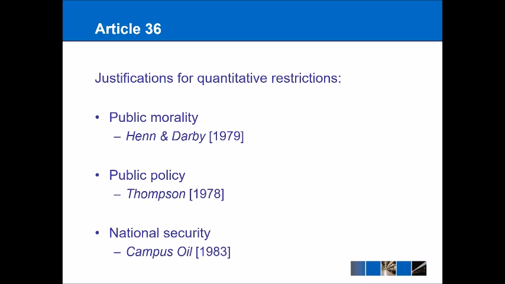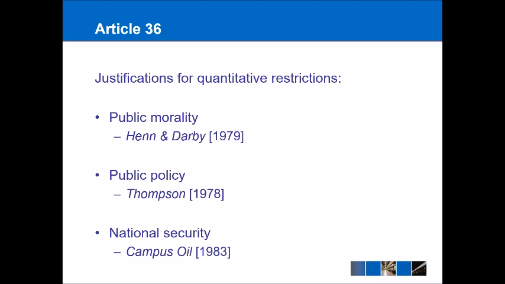non-exhaustive lists before, in other words, where the list wasn't necessarily complete and could be added to, this under Article 36 is an exhaustive list. So the things that I'm going to list here are the only excuses that a country can use. They can't expand this list whatsoever. So public morality is the first one.